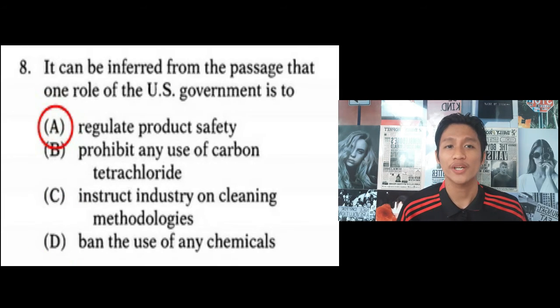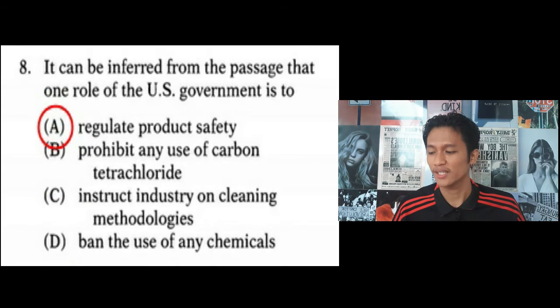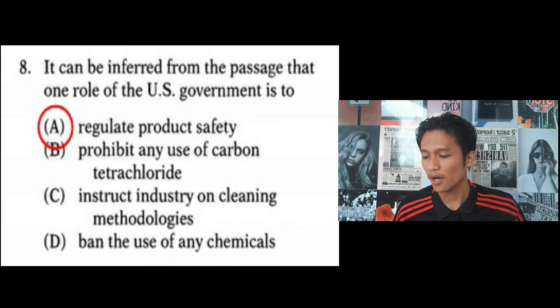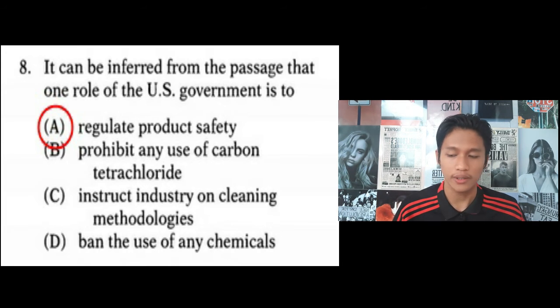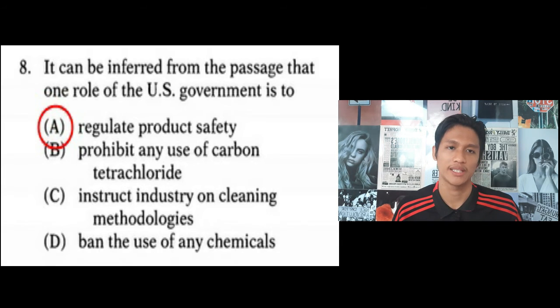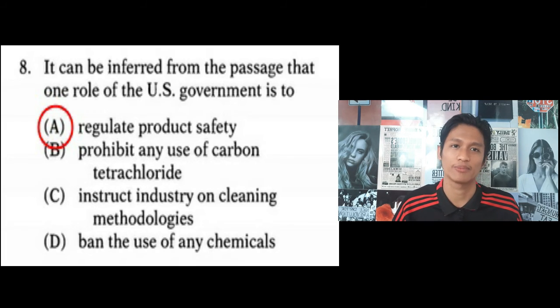Now let's move on to question number 8, and the question is: it can be inferred from the passage that one role of the US government is to A, regulate product safety, B, prohibit any use of carbon tetrachloride, C, instruct industry on cleaning methodologies, and D, ban the use of any chemicals. To get the right answer, we have to understand what the passage is all about, specifically the second paragraph.